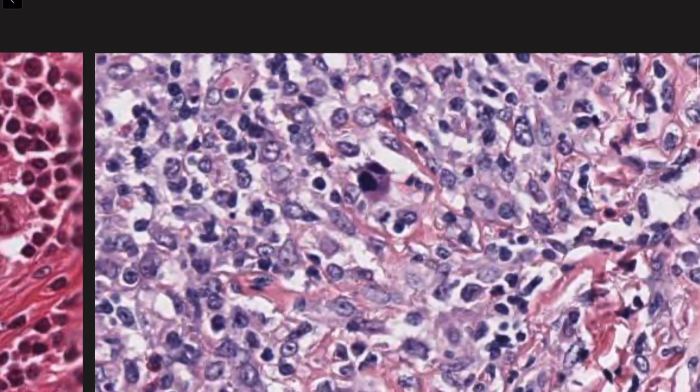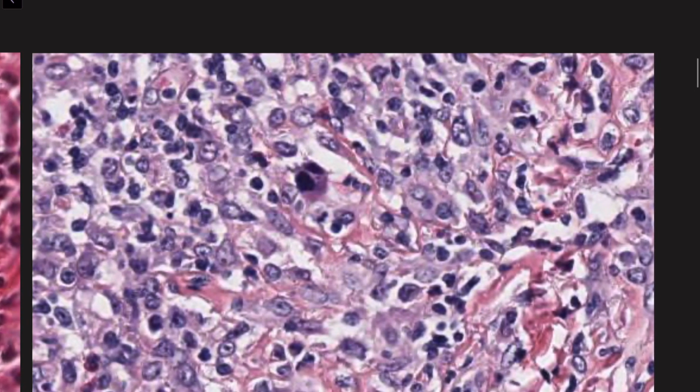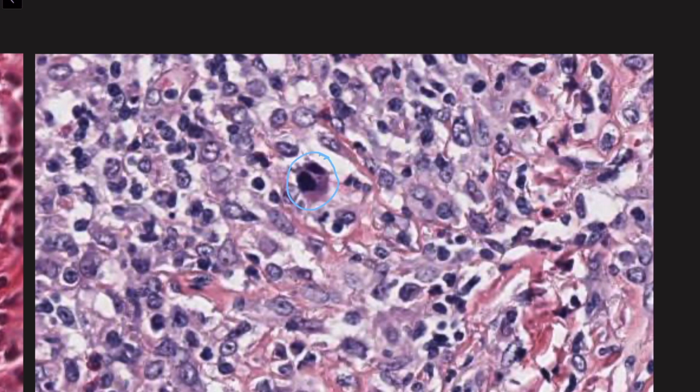And then here, when the Hodgkin cell and the Reed-Sternberg cell undergo apoptosis or pycnosis, they form something called a mummified cell. What does that mean? That means that the nucleus undergoes pycnosis, that is, you cannot really see what's happening inside it. It becomes very dark. The cytoplasm becomes very eosinophilic. It is basically that the cell is dying. So the mummified cells are also a feature of Hodgkin lymphoma.